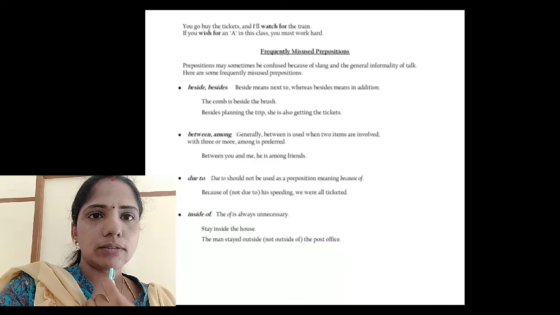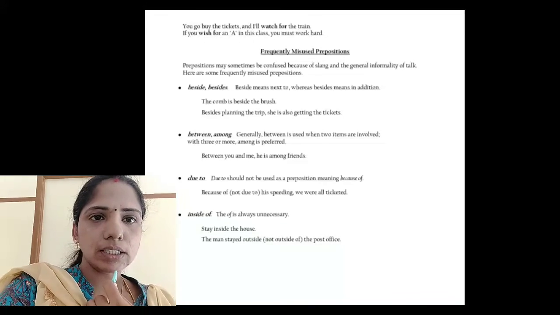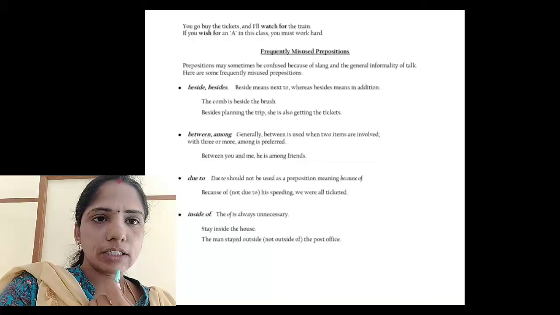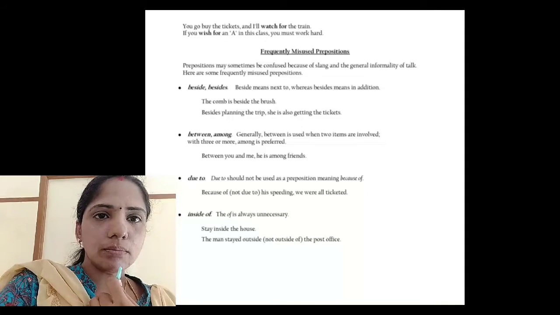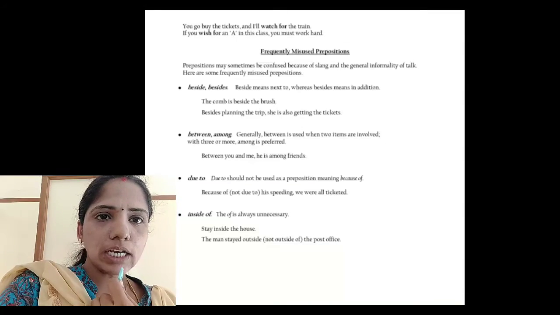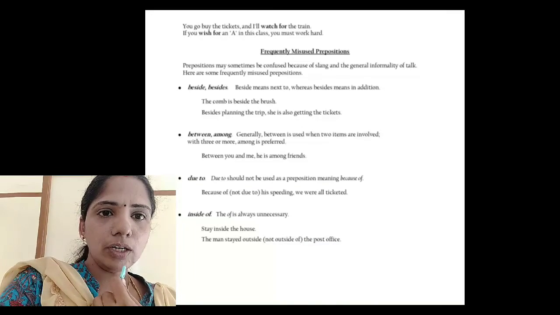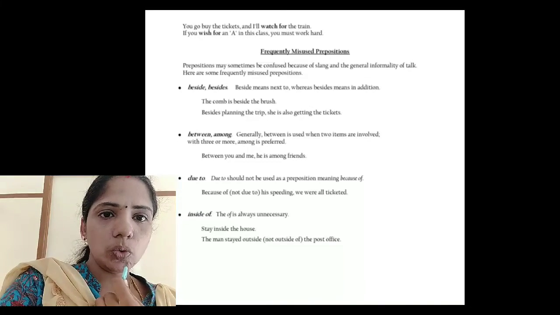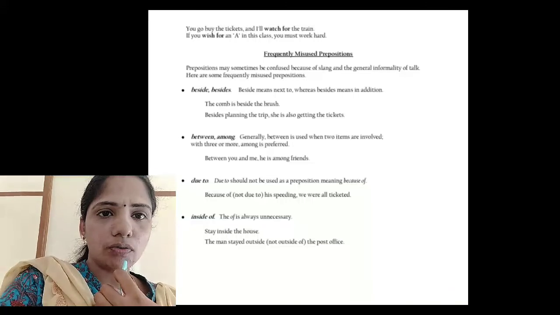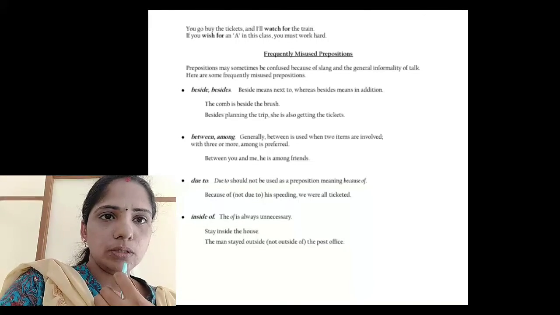Frequently misused prepositions. Beside, besides. For example, beside means next to, whereas besides means in addition. Look at the examples. The comb is beside the brush. Besides planning the trip, she is also getting the tickets. Between and among. Generally, between is used when two items are involved. With three or more, among is preferred. For example, between you and me, he is among friends.